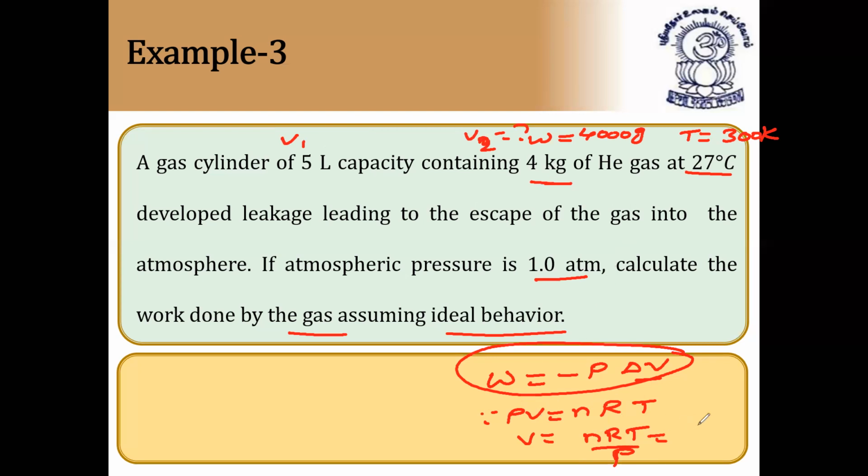So n is how much? Here n is equal to weight by molecular weight. Weight is given as 4 kg, which can be converted into 4000 grams, because we use gram molecular weight. So weight in grams divided by 4, because 4 is the atomic weight of helium. Molecular weight of helium is 4, into R value, the universal gas constant. Since it is in liters, it is taken as 8.314, into temperature 300 kelvins. I'm writing it here clearly.